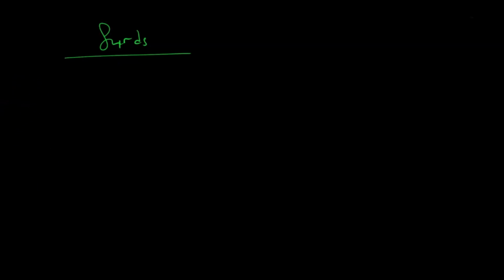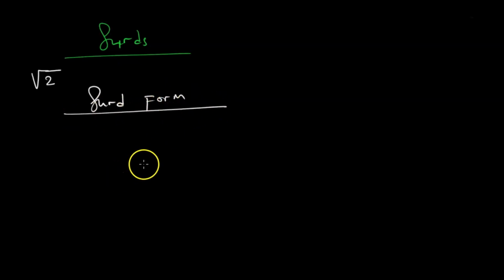For example, say the square root of 2. If you put the square root of 2 in a computer or calculator, it gives us a number which is irrational. But if you put the square root of 4, it just gives us 2, or plus or minus 2 depending. So the square root of 2 is called a surd. But with surds we have what is called surd form, expressing in surd form or reducing to surd form.